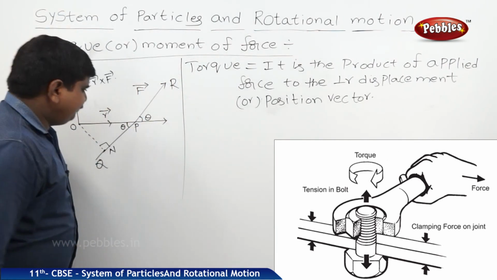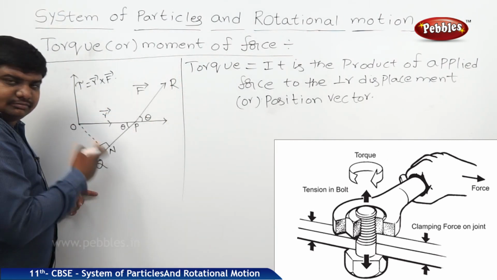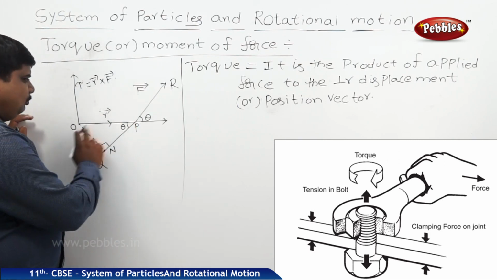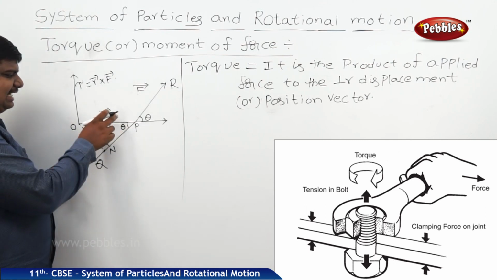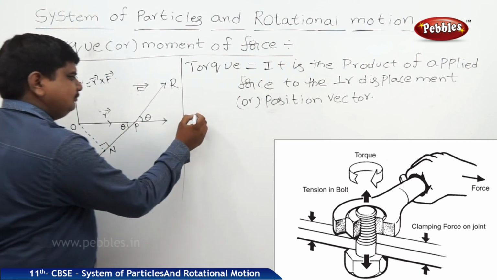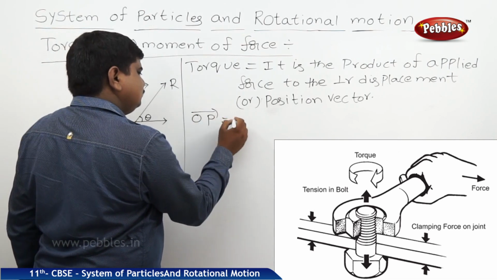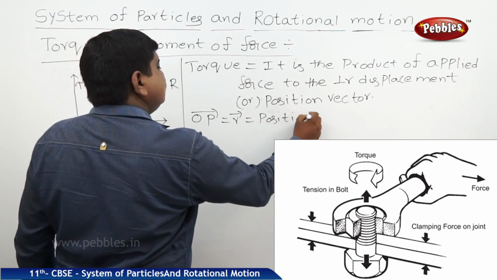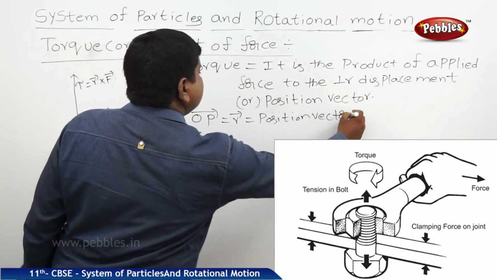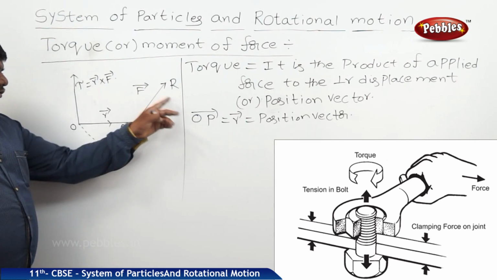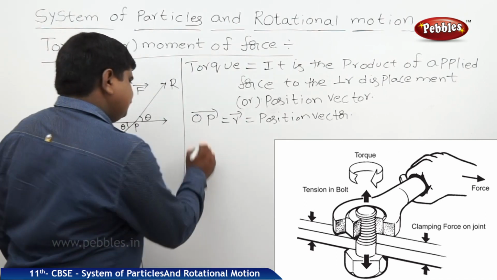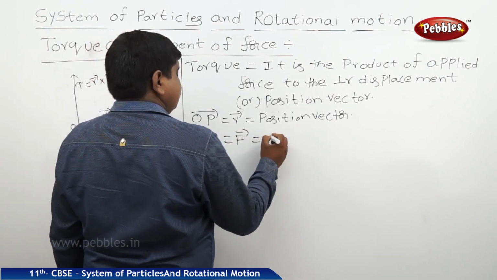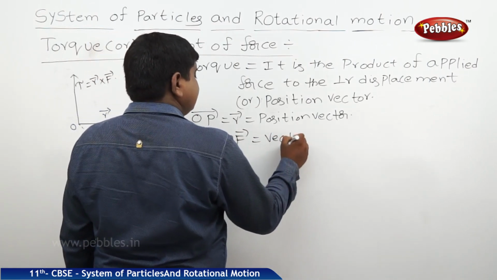So if you see this Q to R, which is along the P, and O to P, O to P is the direction of position vector R bar. Q to R is the direction of vector of force.